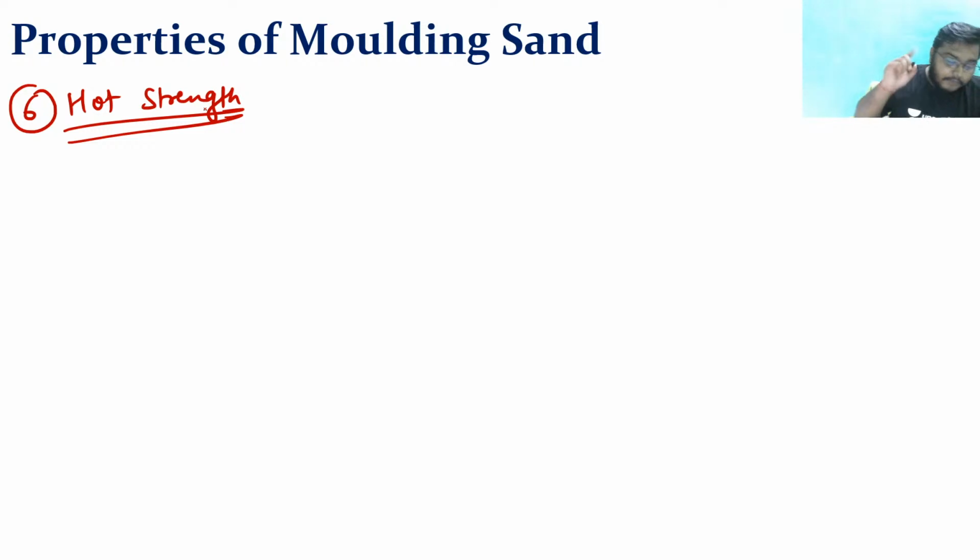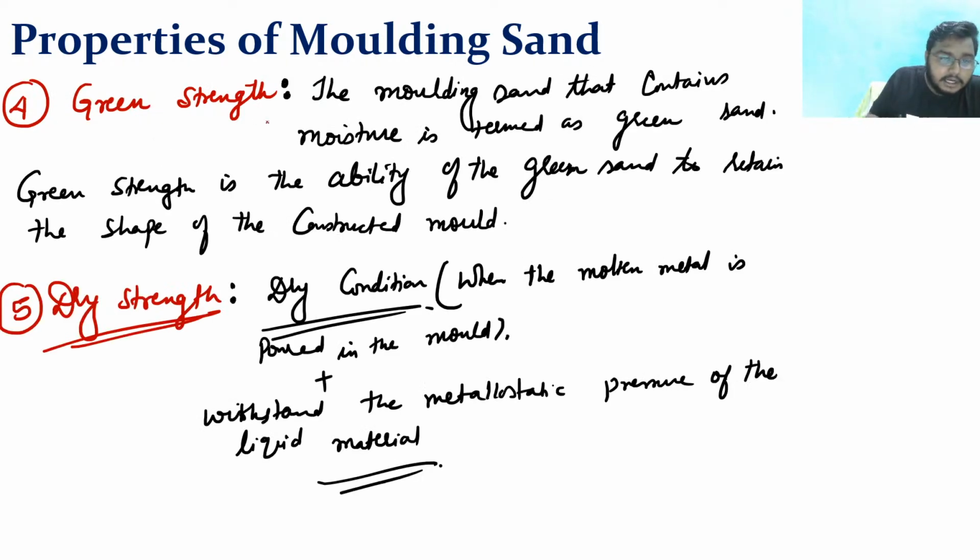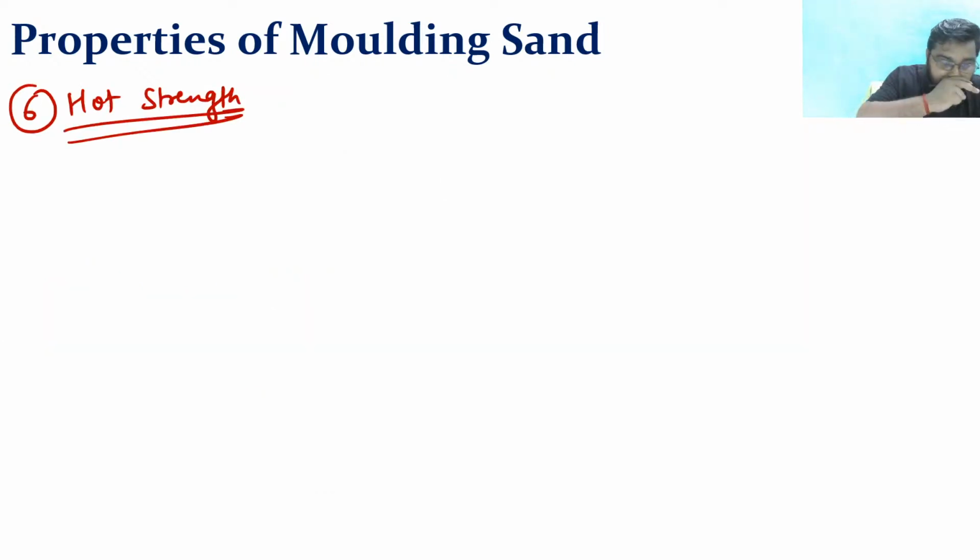Now, what we have seen: green strength is the ability of a green sand to retain the shape of the constructed mold, and dry strength requires dry conditions. We have seen the meaning of dry condition. Now, if we talk about the hot strength, it is the ability of a molding material to retain the exact shape of the mold cavity at elevated temperature.